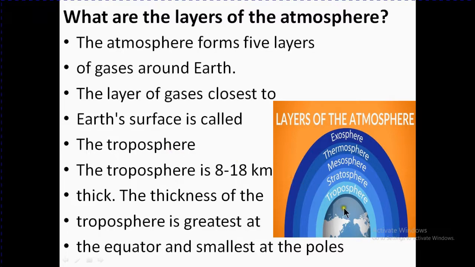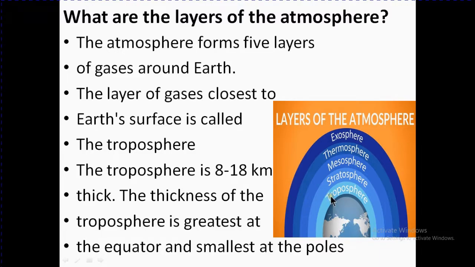This one, the first layer, closest to the earth, or you can say that touches the earth, is named the troposphere. The troposphere is 8 to 18 kilometers thick. The thickness of the troposphere is greatest at the equator and smallest at the poles. If you move towards the equator, its thickness is more as compared to towards the poles.